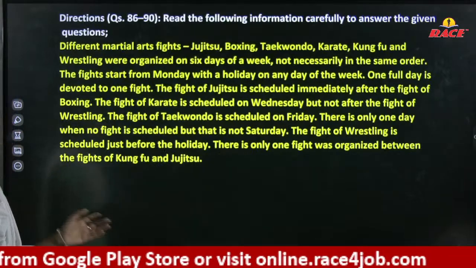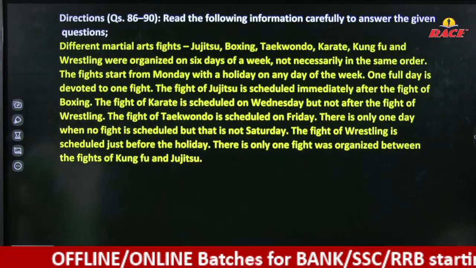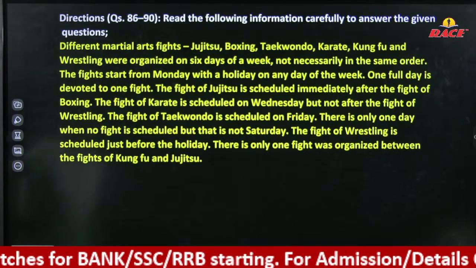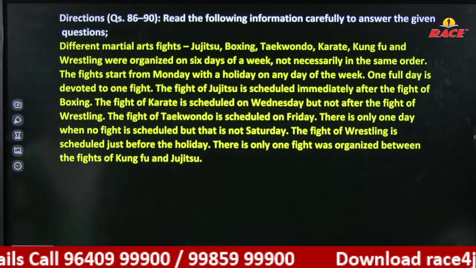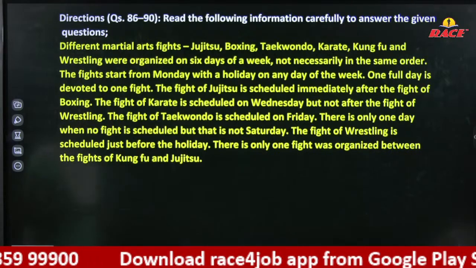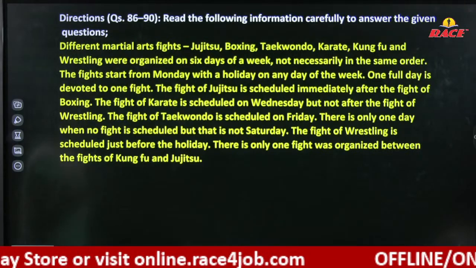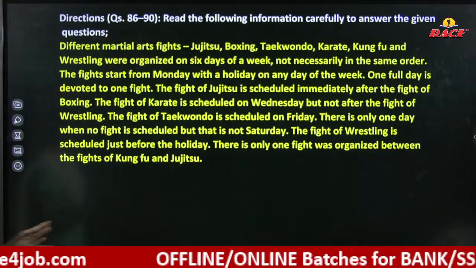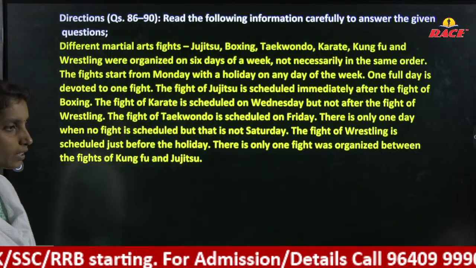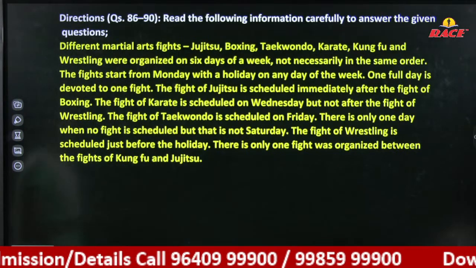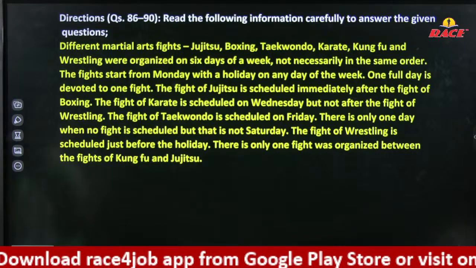Next. Again, we have a question from the puzzle. Try to solve. Here we have different martial arts fights. Jiu-jitsu, boxing, taekwondo, karate, kung fu, and wrestling were organized on 6 days of a week, not necessarily in the same order. The fight starts from the Monday with a holiday on any day of the week. Okay. So we are not considering like Monday nundi 6 days annaru kabatti Monday nundi Saturday varaku consider oka holiday aithe undi manaki. One full day is devoted to one fight. Okay, only one day we'll have one fight.